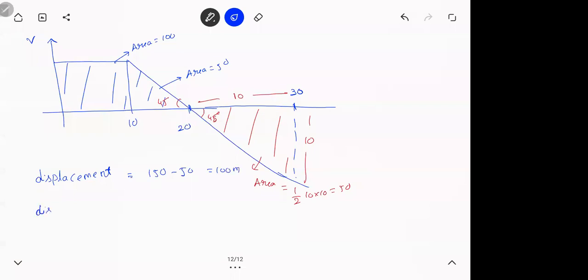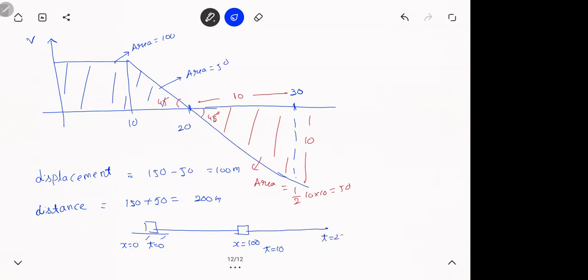What is distance traveled? 150 plus 50, 200. Meaning, you know, how is the motion going? I'll show you. See, first, this is time 0. In 10 seconds you traveled 100 meters. Then this is time 10 seconds. Then in 20 seconds you traveled 150 meters. Then you turned back.